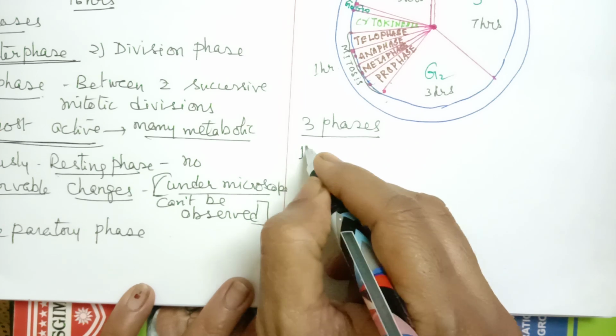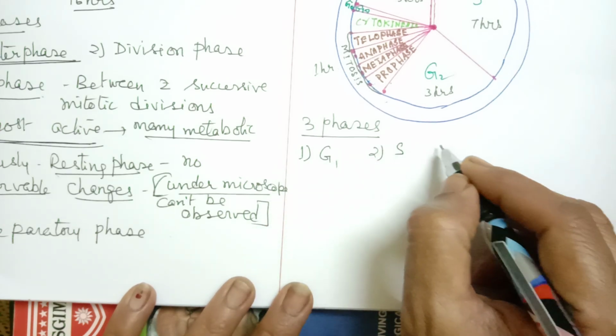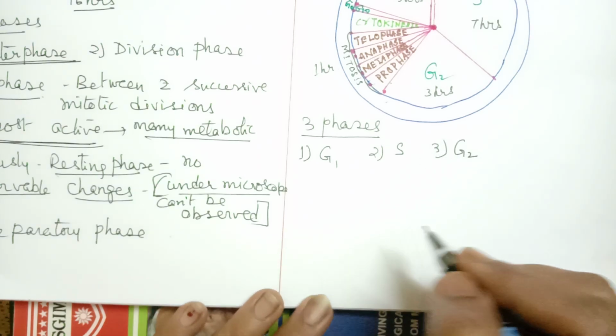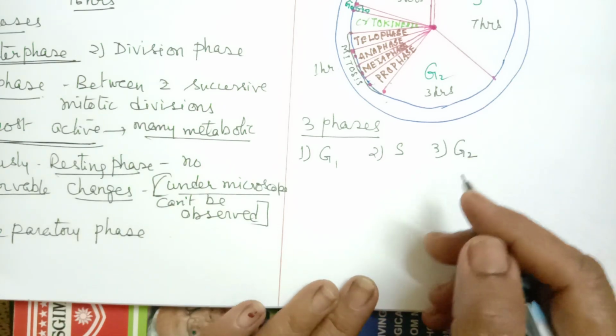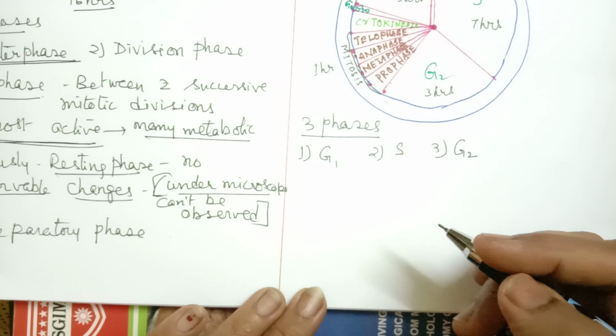First I'll list down the phases. The first phase is called the G1 phase, the second is called the S phase, and the third is called the G2 phase, followed by mitosis. And there is a G0 that we are going to discuss separately.